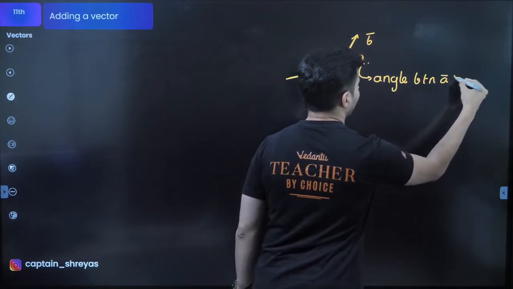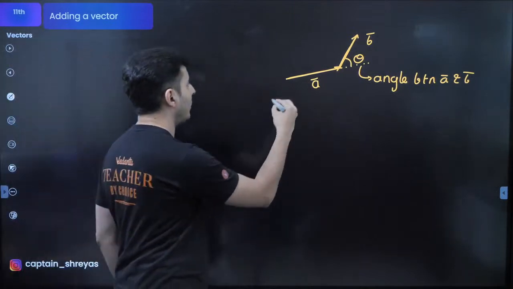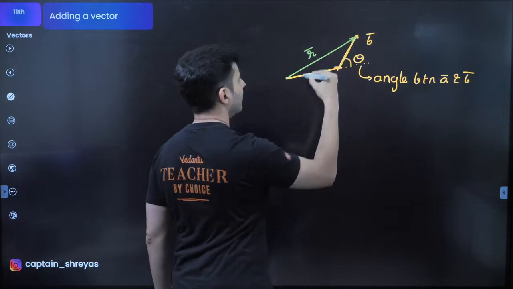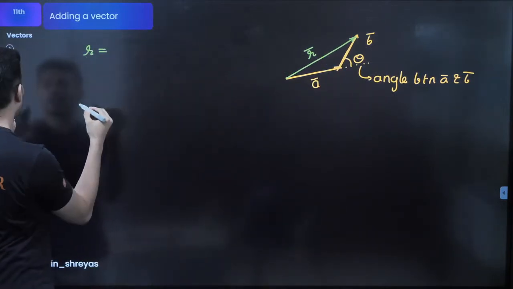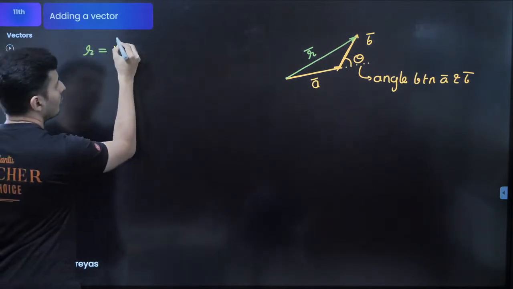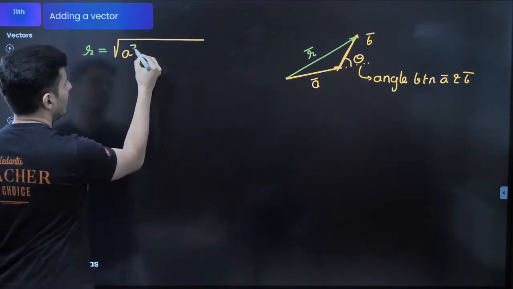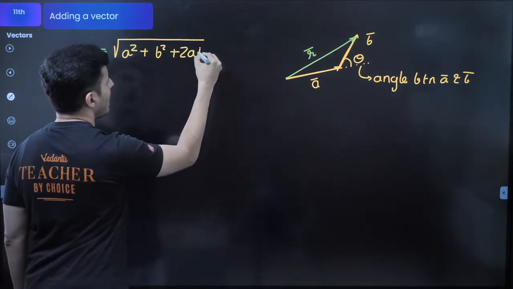Then the resultant vector is here. The length of that resultant vector is given by root of, this comes via Pythagoras and basic geometry. Don't worry about the derivation. It will be a square plus b square plus 2ab cos theta.